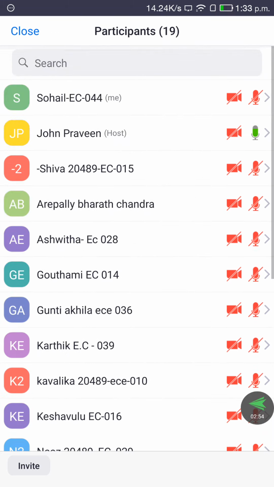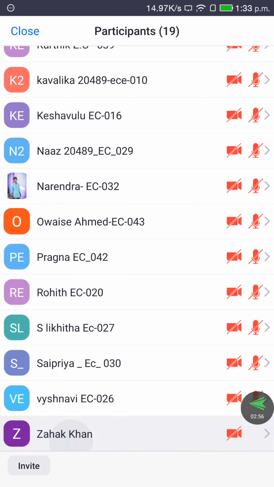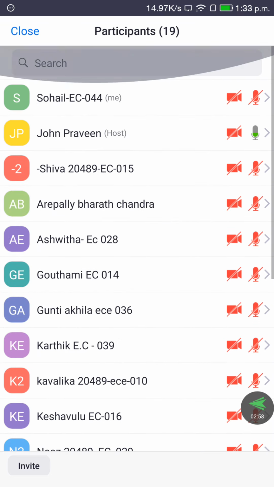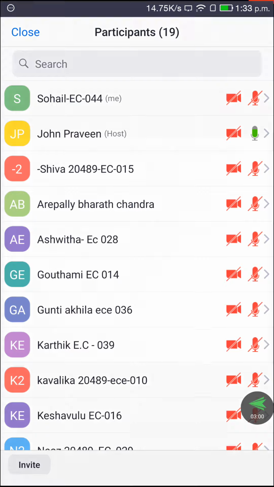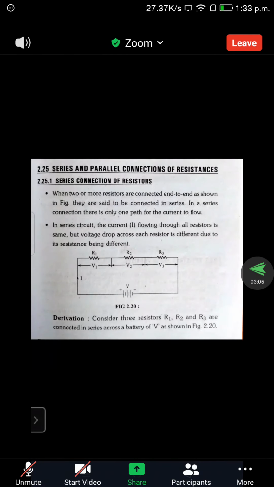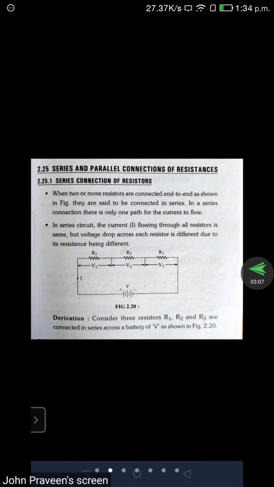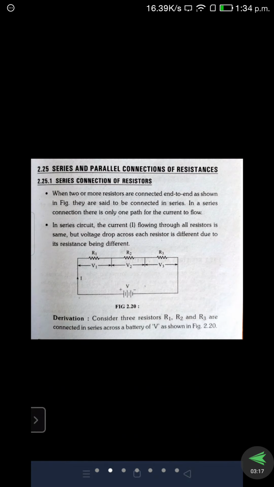Whether it is a controlling circuit or a regulating circuit, in all cases the resistors play an important role. So that will decide the voltage as well as the current factors in a circuit, whether it is an existing circuit or an implementing circuit. So last session we discussed two types of configurations: the series connection and the parallel connection.